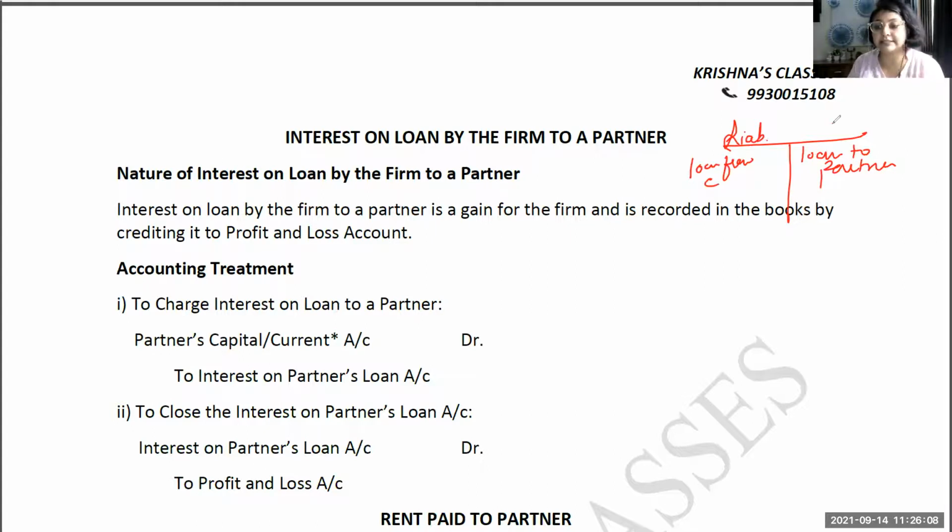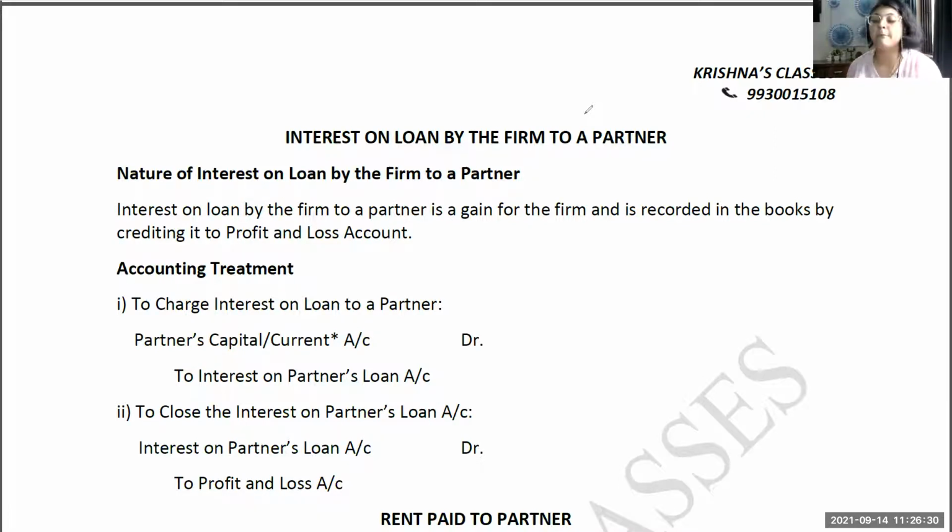If it is on the asset side, it means the partner has taken a loan from the firm, meaning the firm has granted a loan to the partner. So in this case also, there will be an interest charge. Now, some people may think that if there is no partnership deed, are we going to charge 6% interest on the loan which is provided by the firm to the partner?